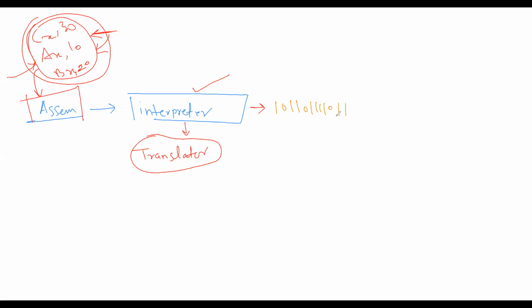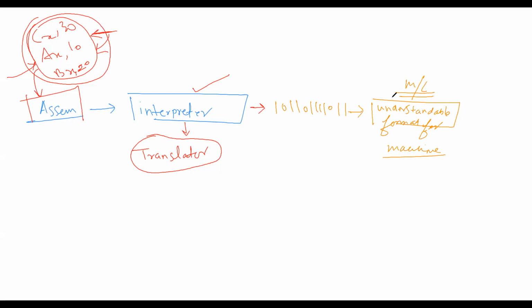Translate it into 0 1 1 1 0 1 1 1 0 1 0, which is an understandable format for the machine.